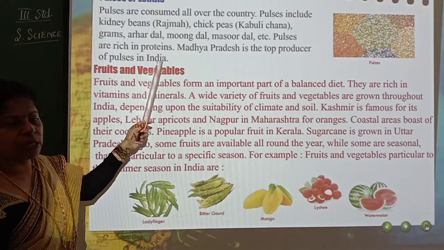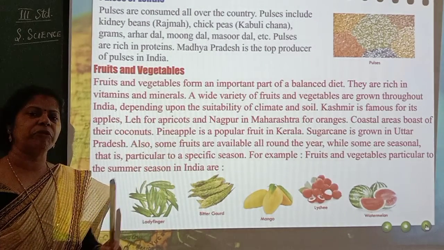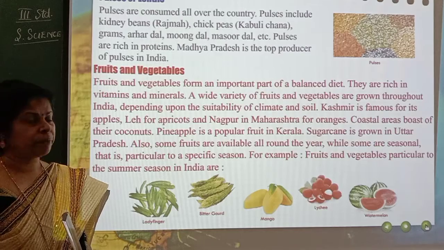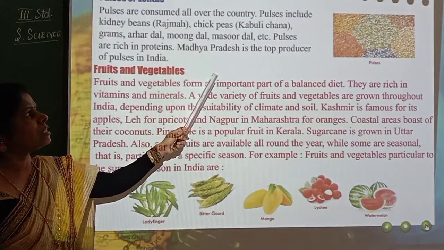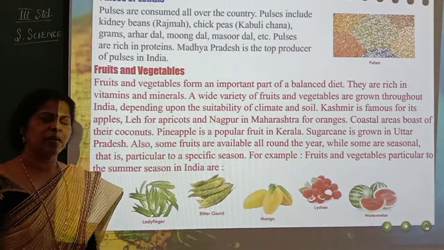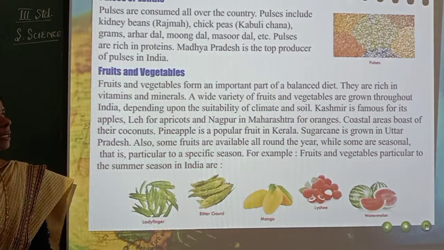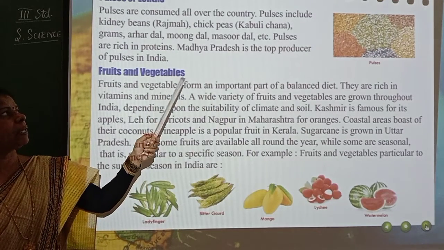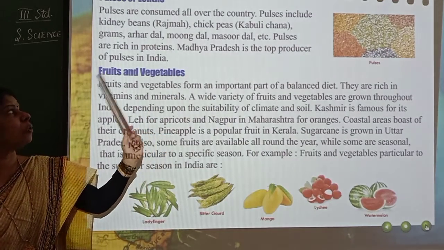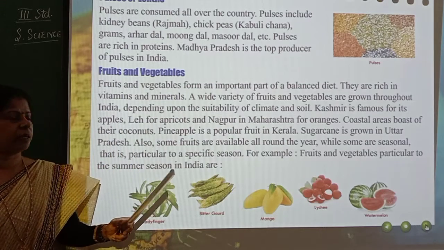Pulses are rich in proteins. So what are they rich in? They are rich in which nutrient? It is proteins. So pulses are very much rich in proteins. Madhya Pradesh is the top producer of pulses in India. So you get varieties of pulses in Madhya Pradesh. Especially, Madhya Pradesh is the topmost producer of pulses in India.